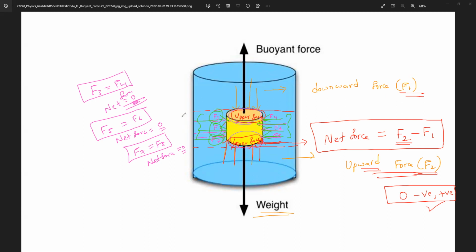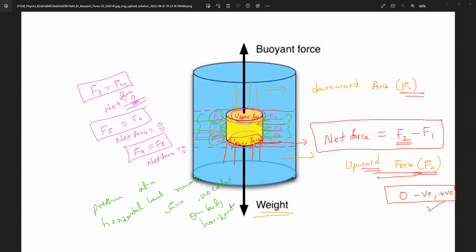So horizontal forces are always equal, because at a given depth, at a horizontal level, is the pressure the same or different? Everyone speak, guys. All of you. Pressure at a horizontal level remains the same or different, guys? Same level, it remains the same. So is there any effect or not? Therefore, no effect on the body by horizontal forces.